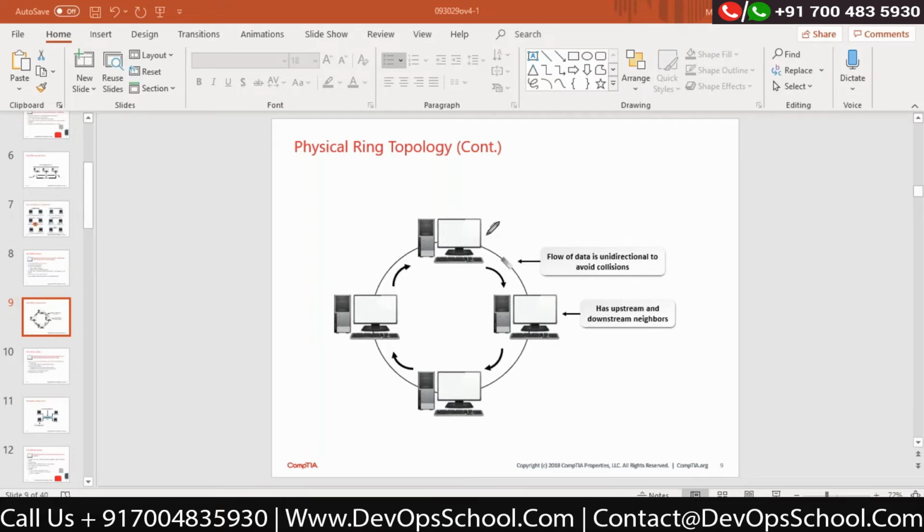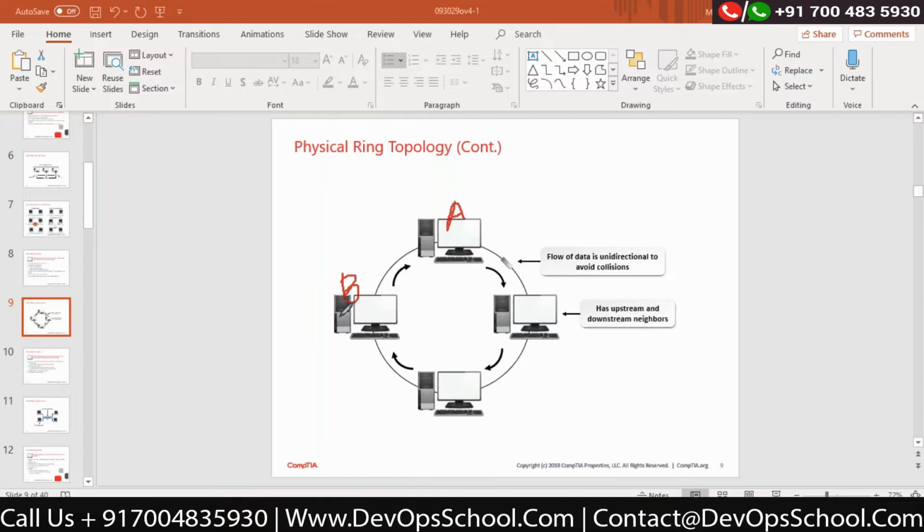Correct? Okay, now let's say this is computer A. I want to talk to computer B. Now you can see computer B is just next to computer A. Correct? But remember that the data flow in a ring topology happens in only one direction.